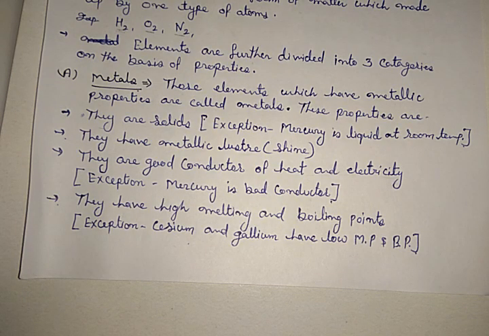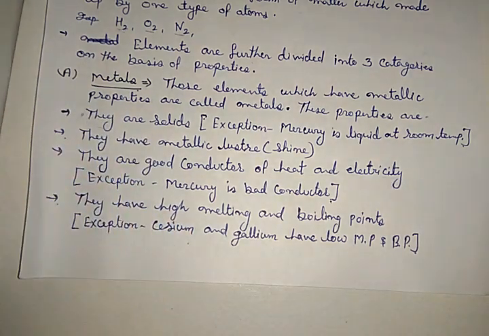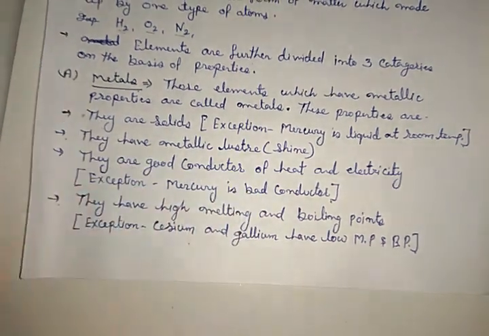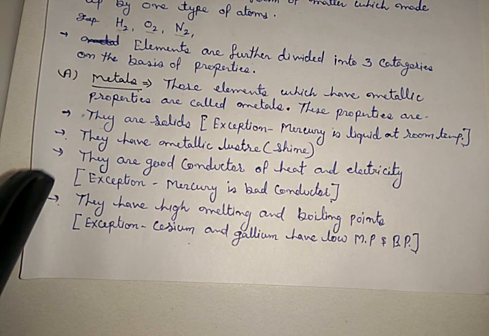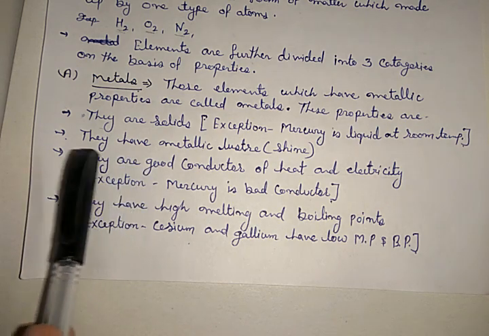For example, gold, there is a shine. Iron, the fresh cut surface of iron, it does not have rust. Okay, the fresh cut surface of iron has a shine. Similarly, copper also has a shiny appearance. Aluminium, zinc, all of the metals have shine.